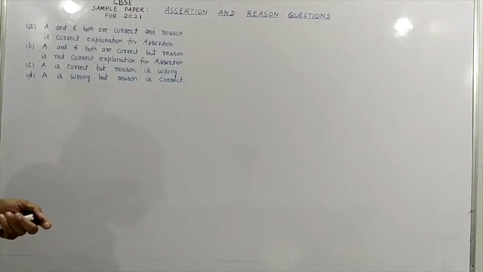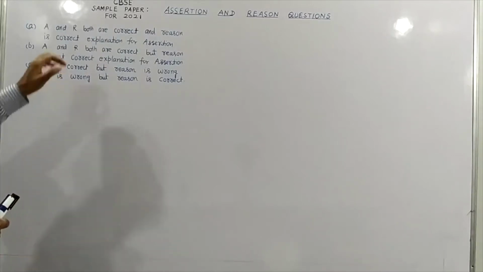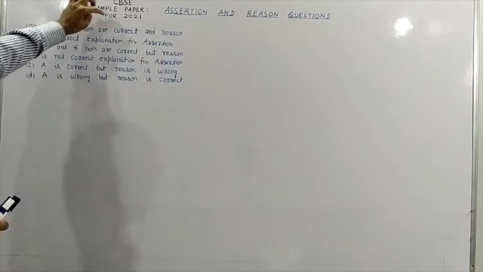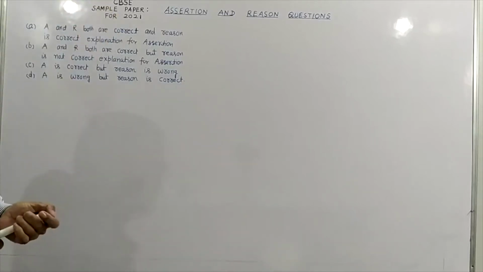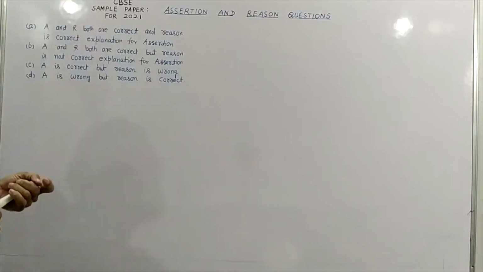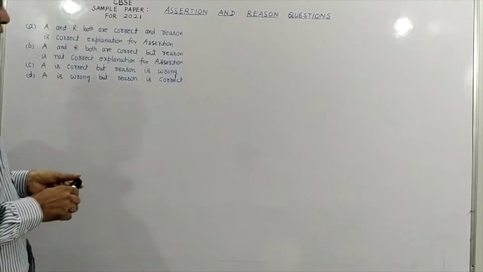And for this purpose, you need to study the complete NCERT, that is, you have to read between the lines to answer such types of questions. So today we will discuss some questions of assertion and reason which are given in the latest CBSE sample paper for 2021. So students, in these questions, one assertion is given to you,